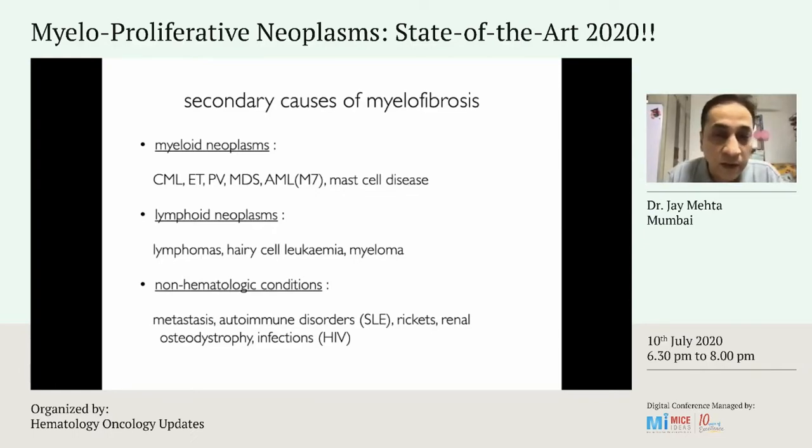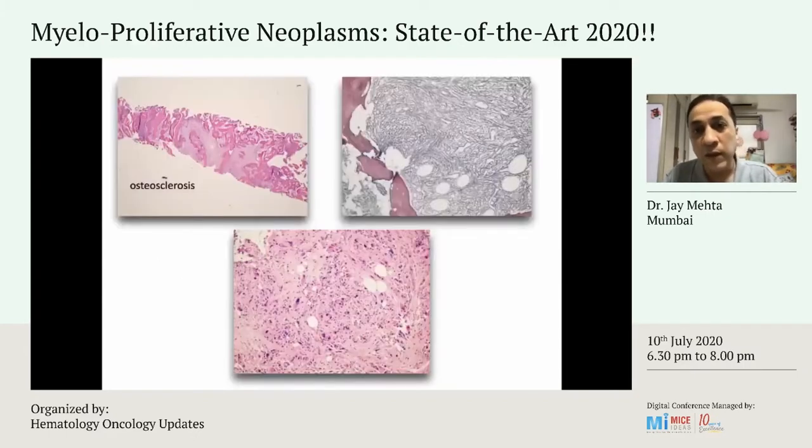MDS, megakaryocytic leukemias, mast cell disease all can cause fibrosis as well. Lymphoid neoplasms, particularly hairy cell leukemia and myelomas, can cause myelofibrosis. In non-hematologic conditions, metastatic disease, autoimmune disorders such as SLE, rickets, renal osteodystrophy, and HIV can also cause myelofibrosis.